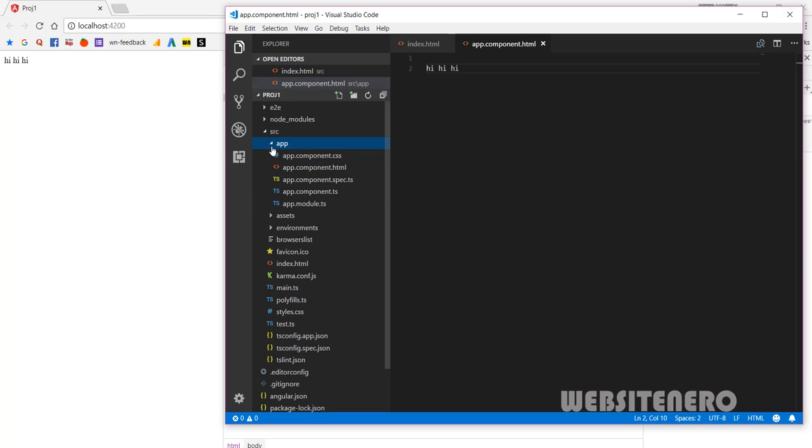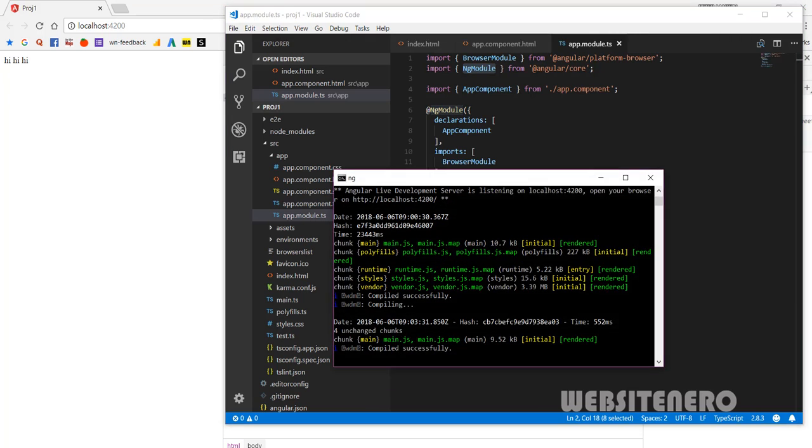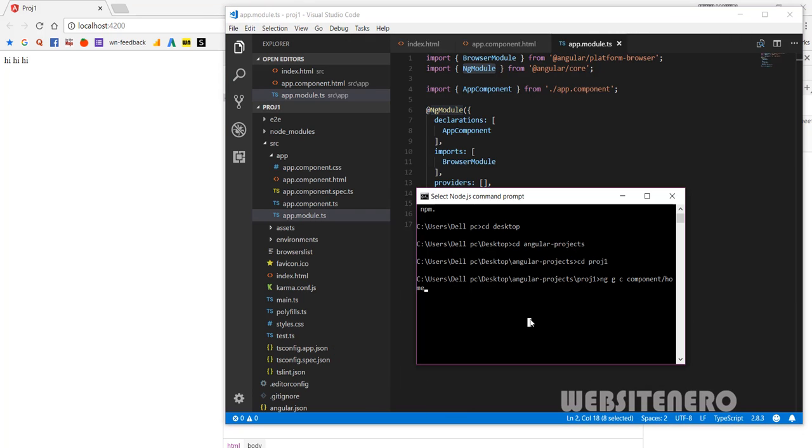What it is going to do is generate the files that you require and also map them to this very important module.ts. The files will be imported here, the whole component, and it will be added to the declarations, everything by itself. So your work will be too easy. Just press enter and let's see what happens. 4 files will be generated in the components folder, and then a home component. Moves fast.